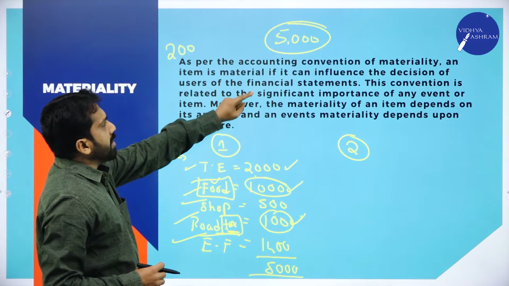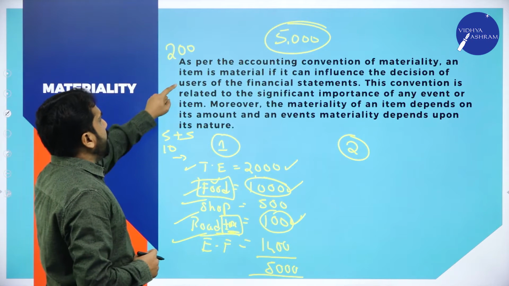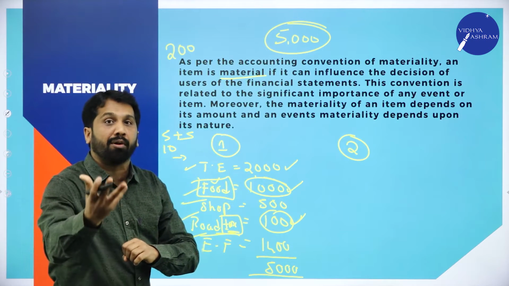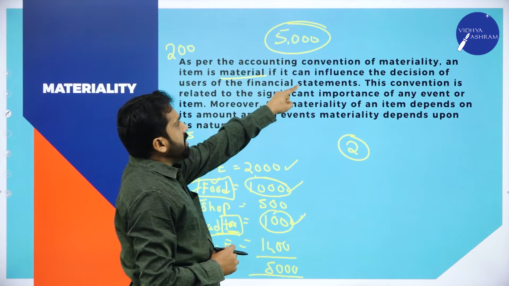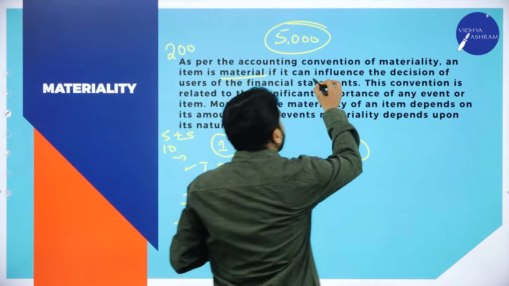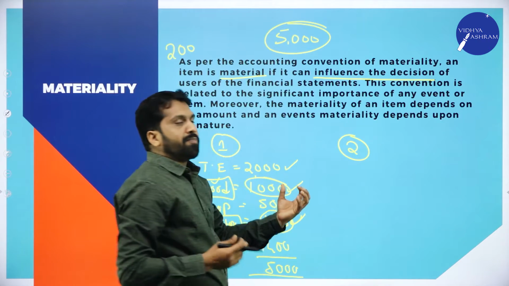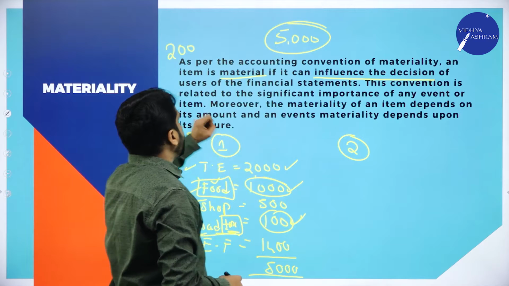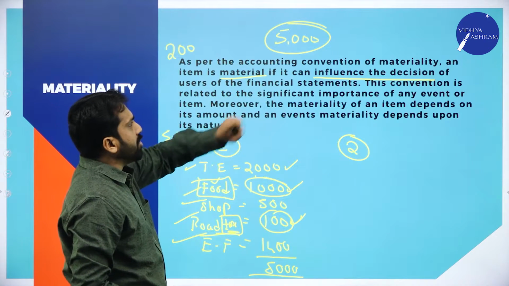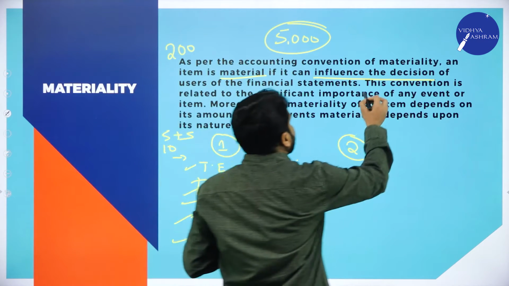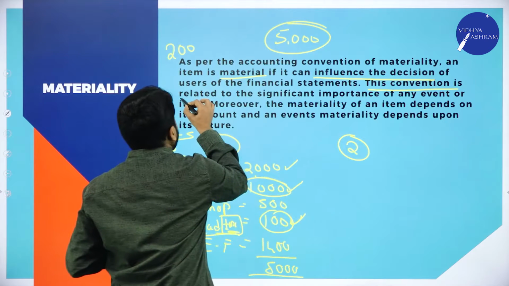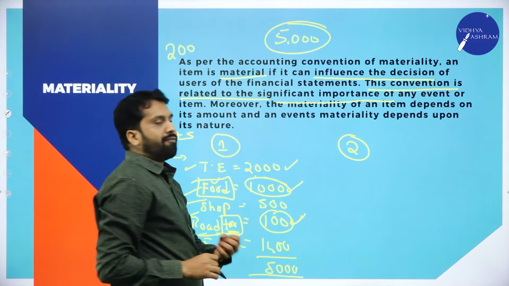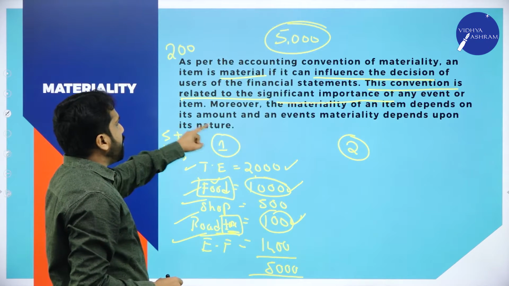As per the accounting convention of materiality, an item is material. Material means important, if it can influence the decision, so which is important to make decisions of users of the financial statement. This convention is related to the significant importance of any event or item.